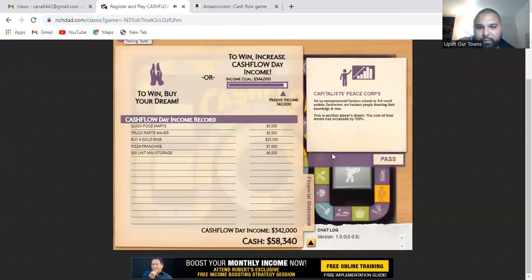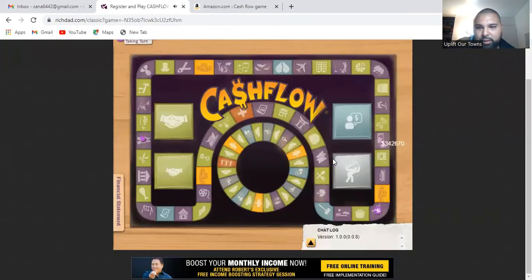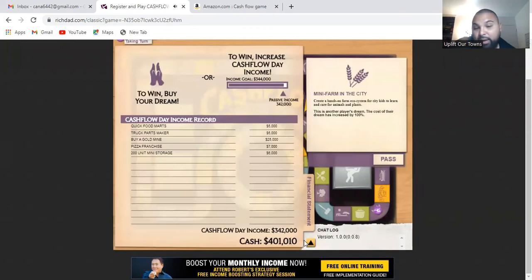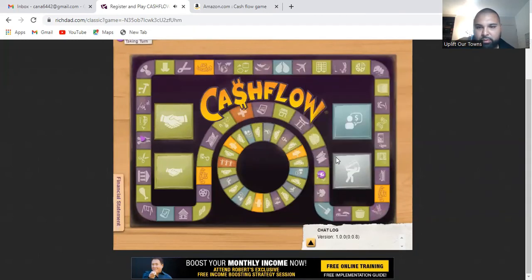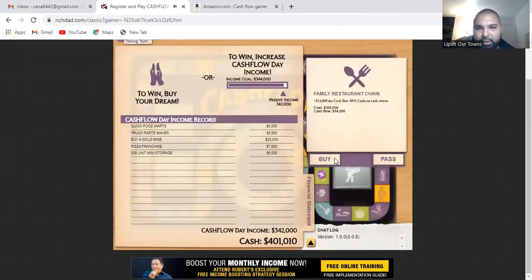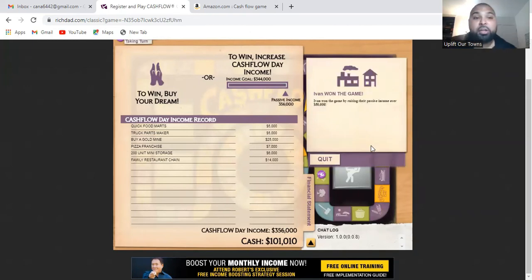Roll. This has to be a pass. Roll again. Right now I have $401,000. Just got paid. This is another dream. So I'm gonna pass, and then I'm gonna roll it, and I'm gonna buy this, which will be the end of the game. So again, you can play this game with other people.